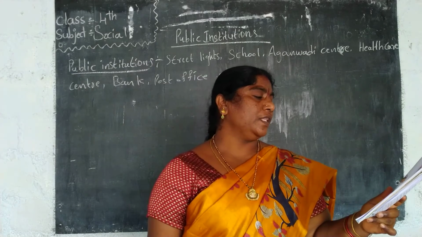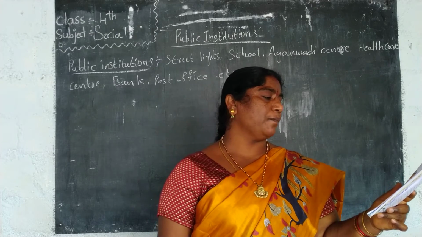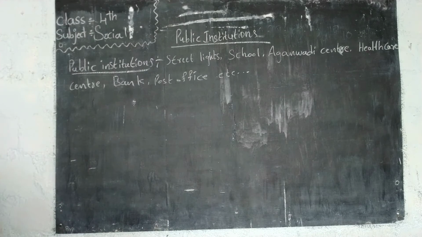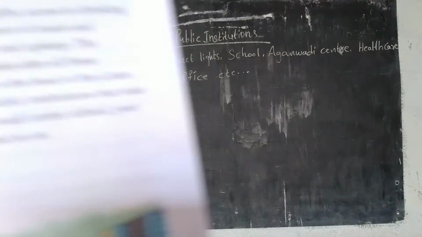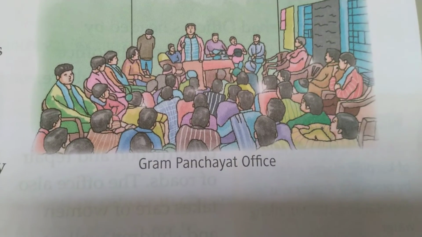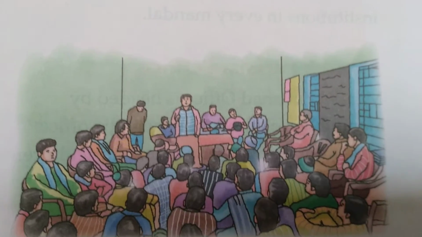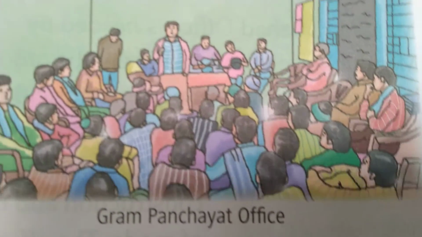Look at the list of the work done by the Gram Panchayat office. Yes, I will show some pictures. Just observe the picture first of all. See, observe the picture of the Gram Panchayat officers. They are discussing what problems they are facing in that village.